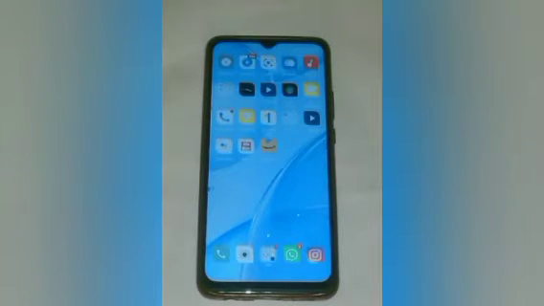So today's video title is how to turn on screenshot sound in Realme C30. So let us start our video.